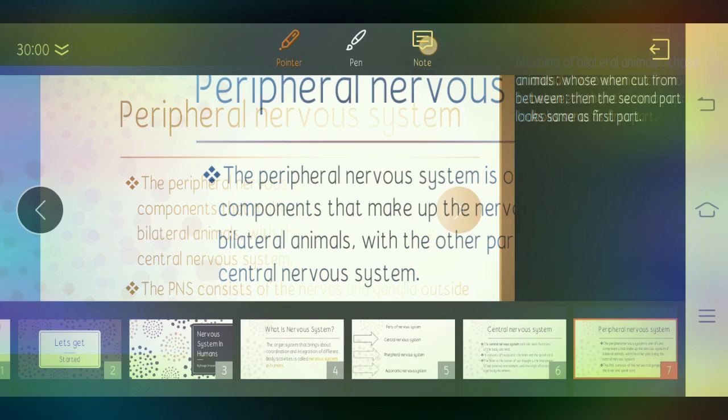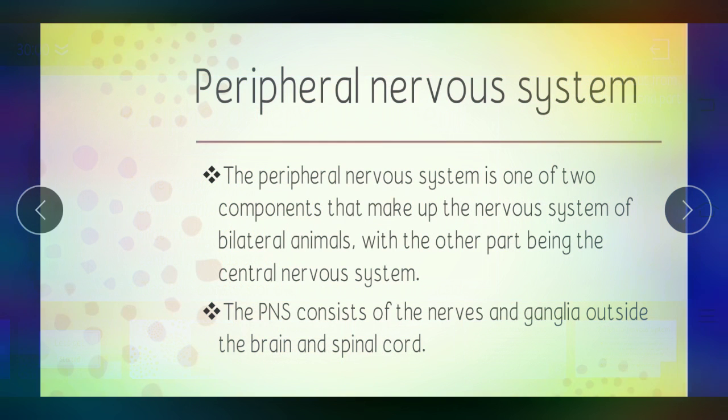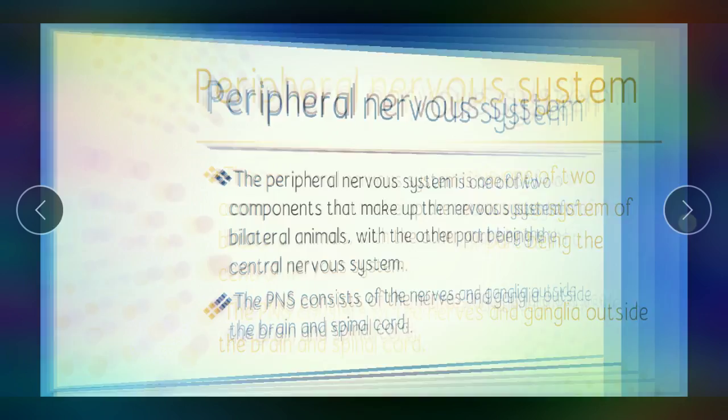The first part looks the same as the second part, which means that if we cut them from the middle, we will get two equal or identical parts. In mathematical terms, we say it is a symmetrical object. These types of animals are also called symmetrical animals. The PNS consists of nerves and the ganglia outside the brain and the spinal cord.